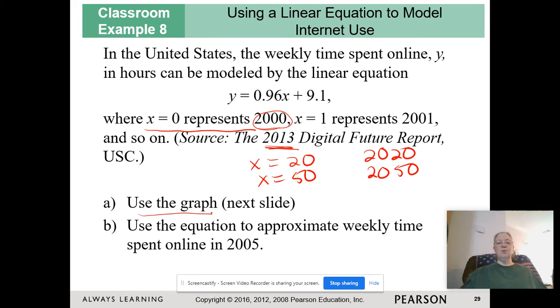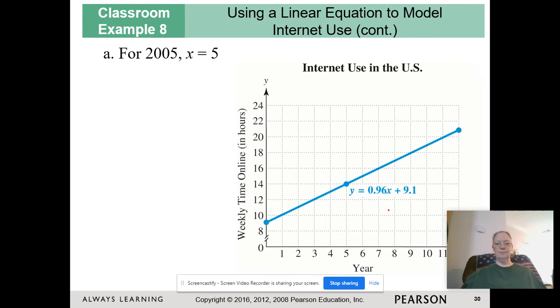So we are going to use the graph, which is on the next slide, and we are going to approximate the weekly time spent online in 2005. X would equal 5. So for 2005, we have x is equal to 5. And we are going to go up, and my time spent is approximately 14 hours.